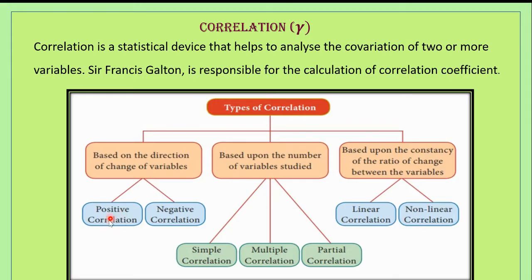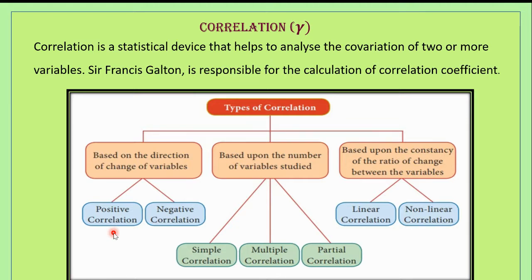What happens here? If income increases, the expenditure of the household may also increase. If income reduces, the expenditure of the household will also reduce simultaneously. So what happens here? The values of the variables move in the same direction.